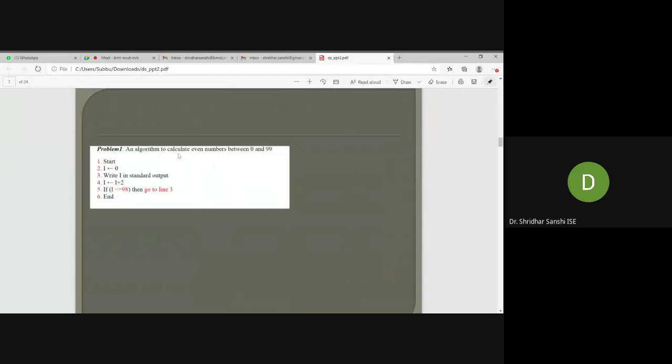So in the question it is asked to find the even numbers between 0 and 99. So I should go from 0 up to 99. That's the reason I'm initializing I to 0, because it is my starting number. And step 3 is write I to the standard output. So I'm displaying this value of I.